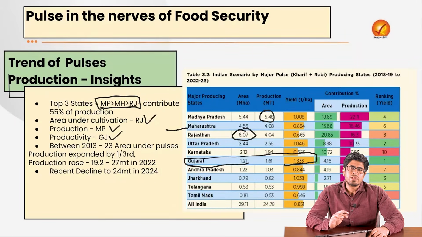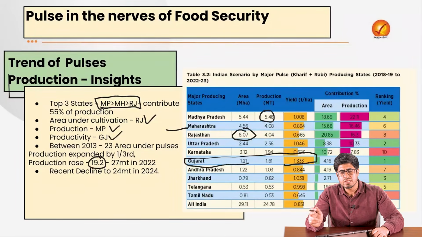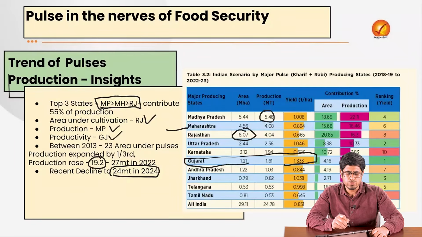Now if we talk about the production in a macro sense, we see that the area under pulses cultivation has increased over the time period, by around 1/3. So that area has increased. Production has also increased simultaneously. We see that in the year 2013, around 19 million tons worth of pulses were produced. Over the last 10 years, the production has increased to around 24 million tons in 2024.